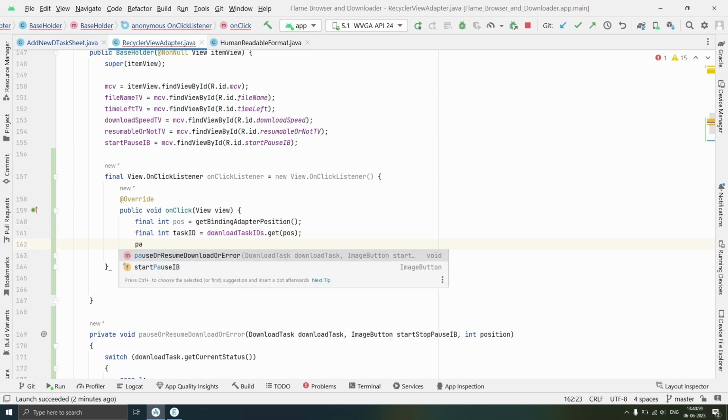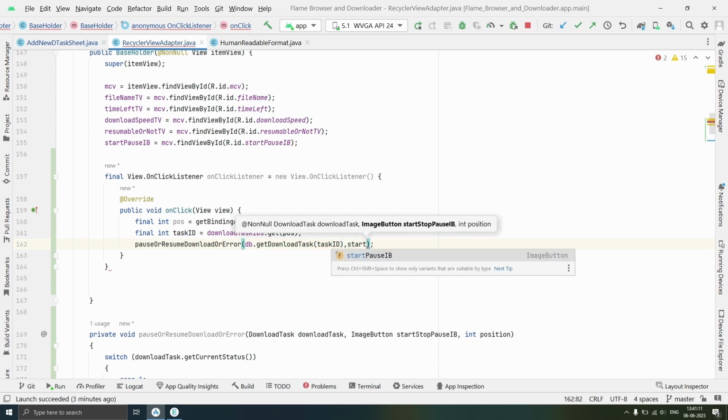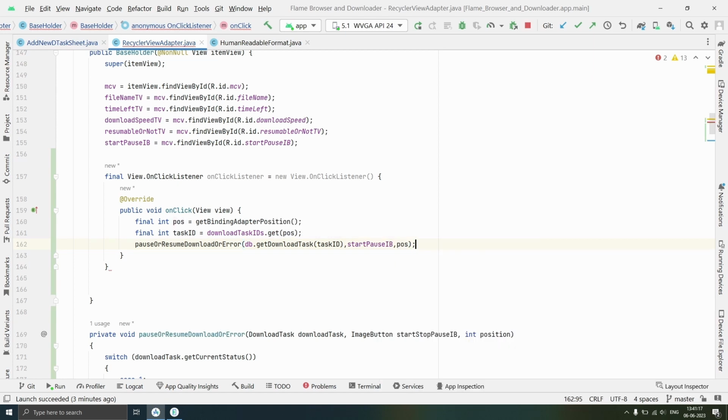Then we will call pauseOrResumeOrDownloadOrError, and we will use db.getDownloadTask, and we will pass taskId to it. Then we'll pass startPauseIB and pos to this function.